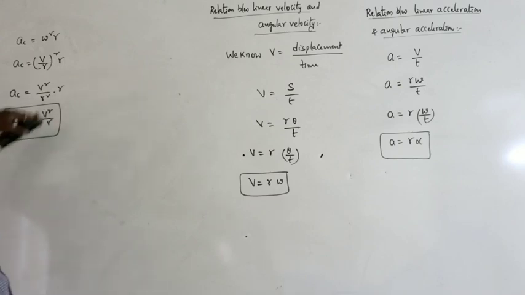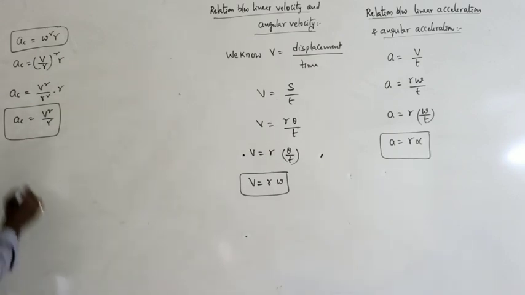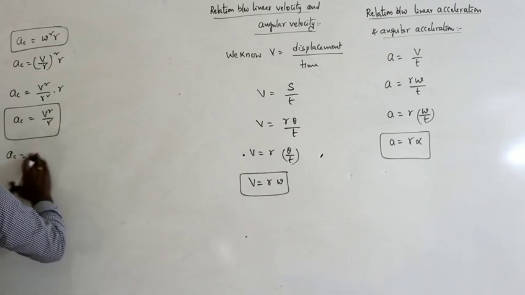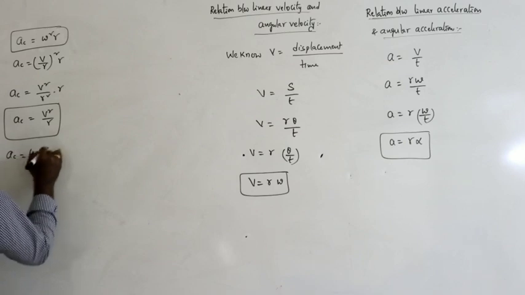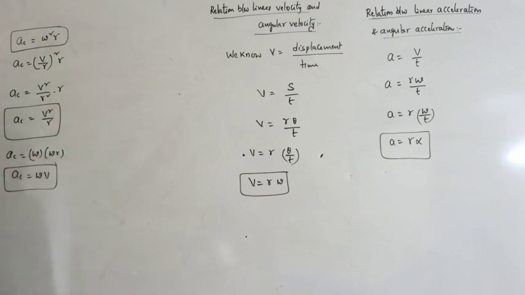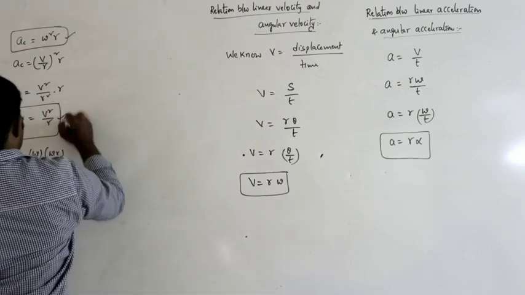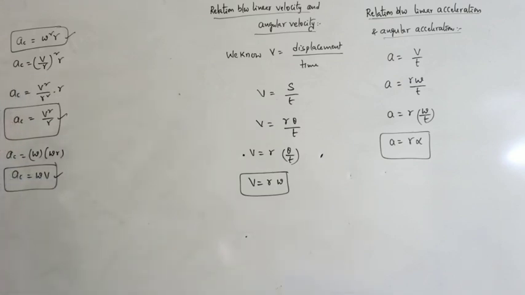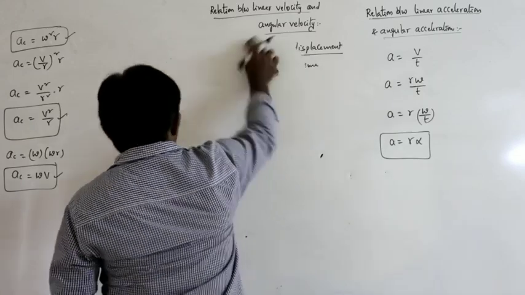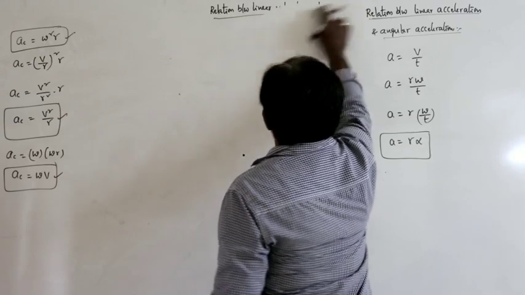This is one formula. We can use a_c is equal to omega square R, or a_c is equal to V square by R, or this can also be written as omega into omega R, that is omega into V, since R omega is nothing but V. So these are the three different forms of centripetal acceleration: omega square R, or V square by R, or V omega. This is about circular terms regarding the circular path.